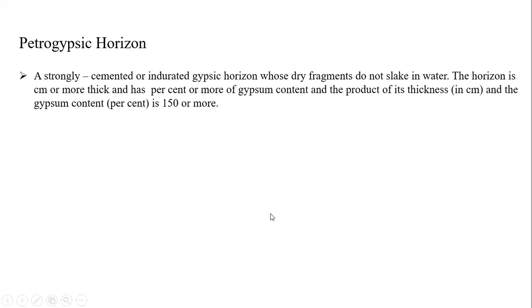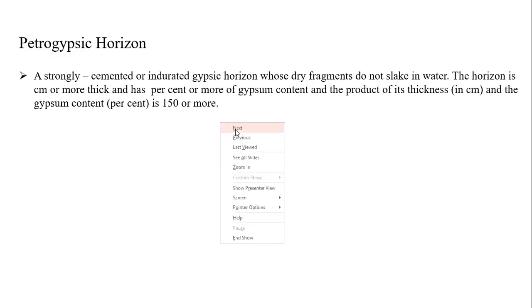And petrogypsic is a strongly cemented, indurated gypsum origin whose dry fragments do not slake in water. You can't see any slaking in water. Do you know the meaning of slaking? The horizon is centimeters or more thick, with a higher percentage of gypsum content. Gypsum content will be more than 150 percent or more. That is a very high amount of gypsum.